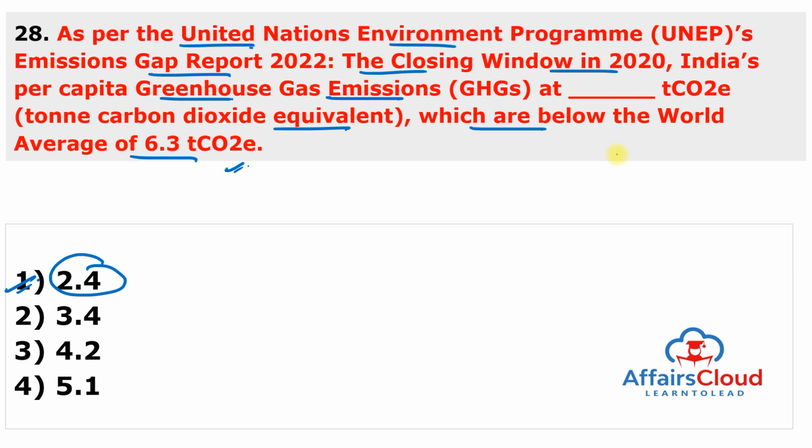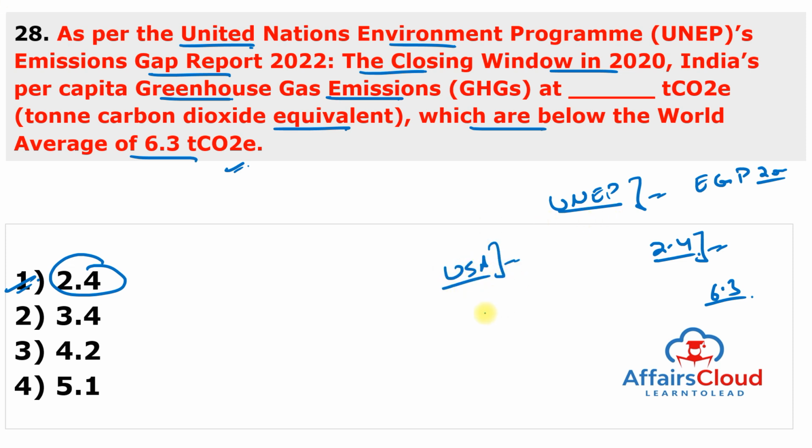So as per the report released by the United Nations Environment Programme titled Emissions Gap Report 2022, The Closing Window, India's per capita greenhouse gas emission at 2.4 ton carbon dioxide equivalent is below the world average of 6.3 ton carbon dioxide equivalent. On the other hand, United States of America greenhouse gas emission is at 14, far above the world average, and it is followed by 13 in Russia, 9.7 in China, 7.5 in Brazil and Indonesia, and 7.2 in the European Union. Moving to next question.